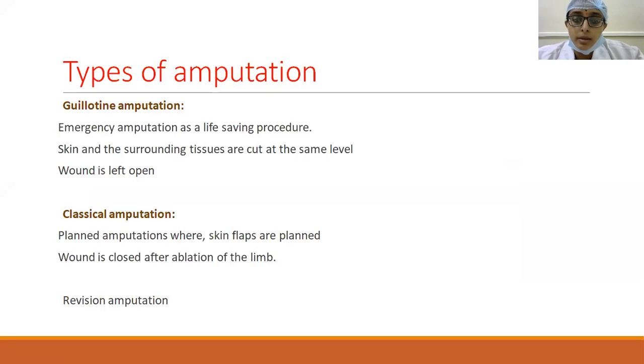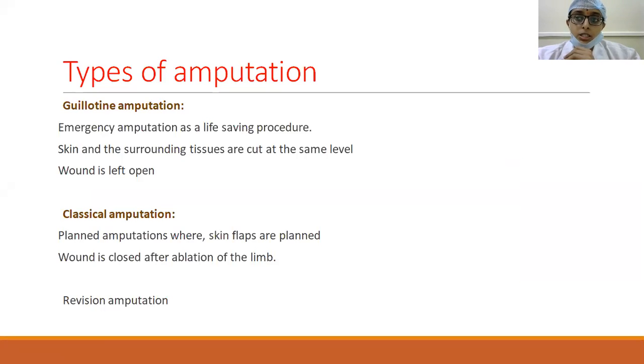Coming to the types of amputation: one is Guillotine amputation, classical amputation, and revision amputation. Guillotine amputation is done as an emergency and life-saving procedure. Here, the skin flaps are not taken. Once the diseased part is removed, the wound is left open for the infection to drain or for the tissues to heal. That is called Guillotine amputation, or an open amputation.